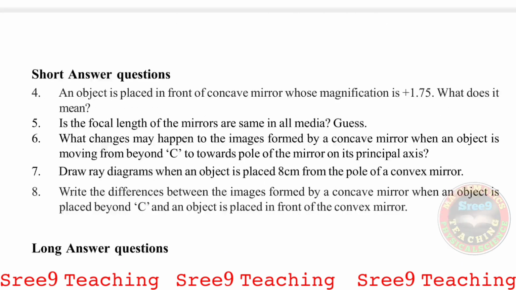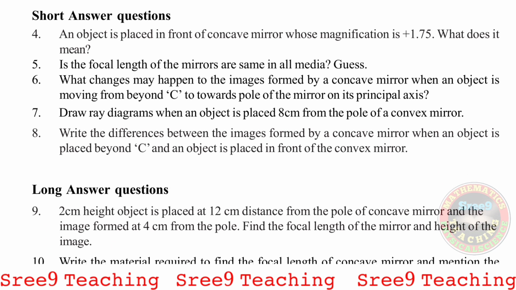Now let us see the short answer questions. Fourth one, an object is placed in front of a concave mirror whose magnification is plus 1.75. What does it mean? Very important. Here plus 1.75, plus means upright and it is more than 1. Hence the image is enlarged, or the size of the image is more than the object, and plus is given, hence it is erect. That is the answer.